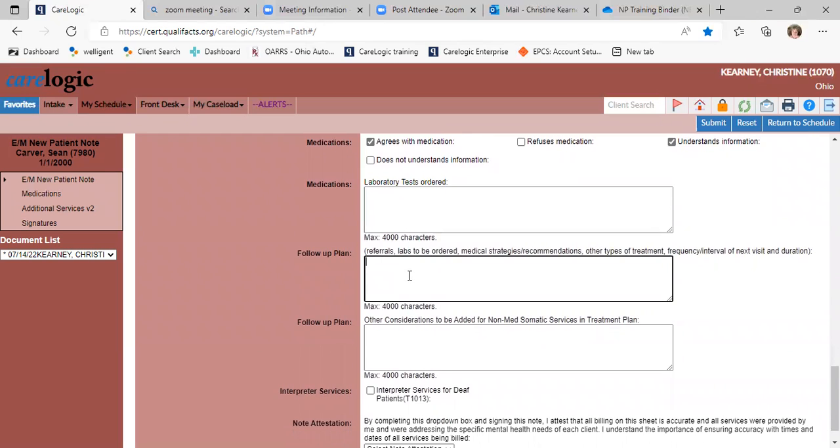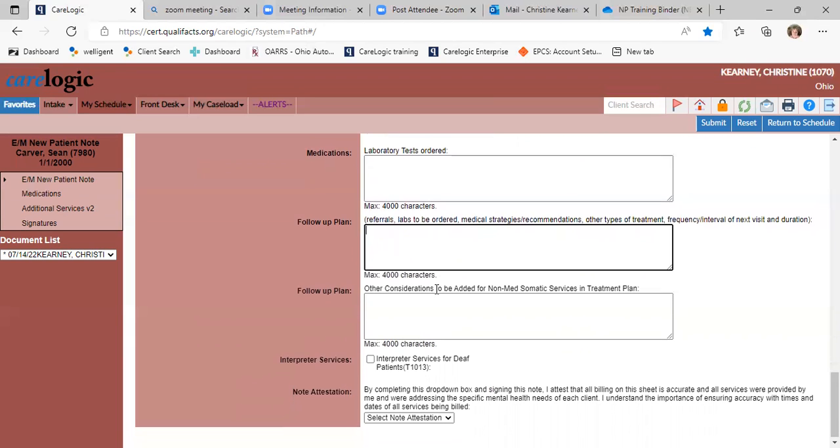And then here's going to be your follow-up plan. And that's where you're going to discuss what's the next step. So we're going to talk again, you know, in 4 weeks or 2 weeks, and we're going to refer them out to the Flexman Clinic to be evaluated for autism. Whatever that follow-up is that's going to be required is where you put that. If you for some reason need an interpreter, you put that there.